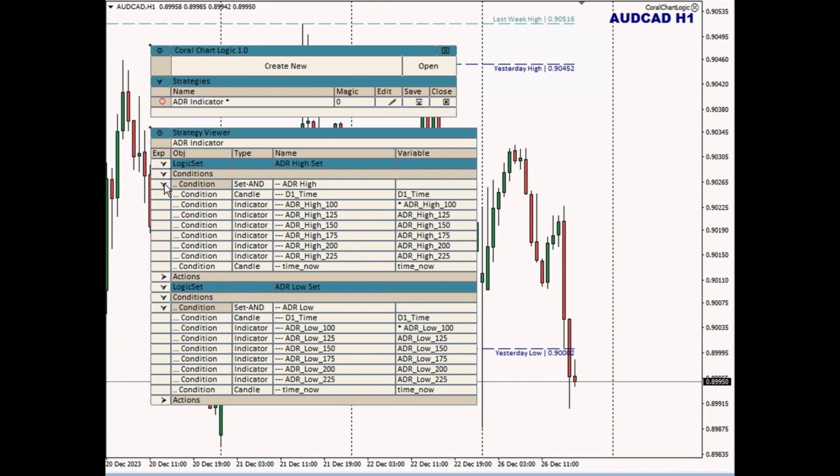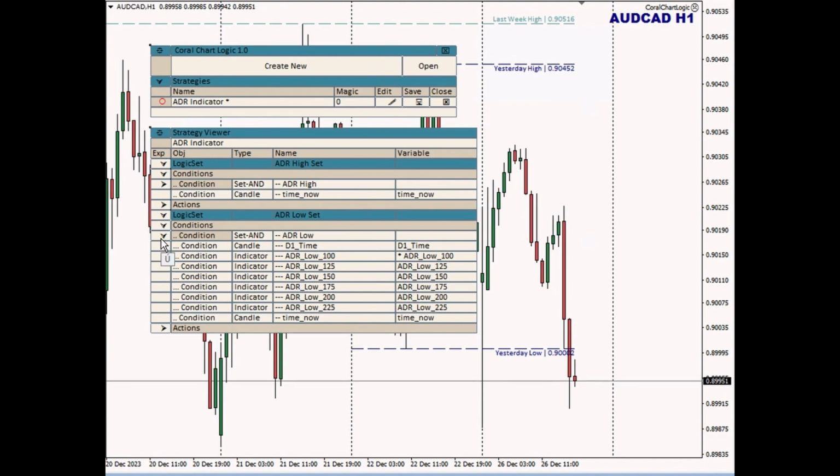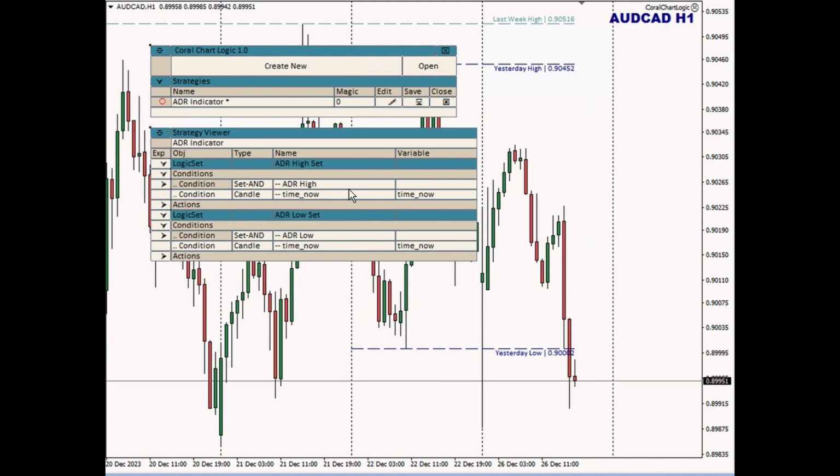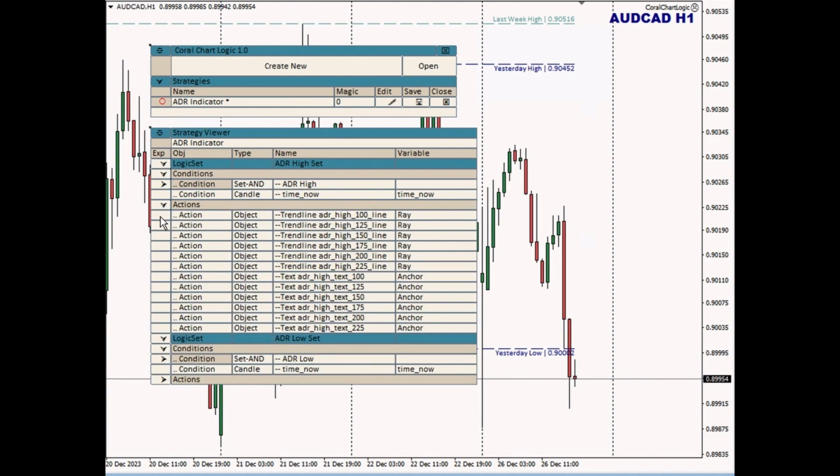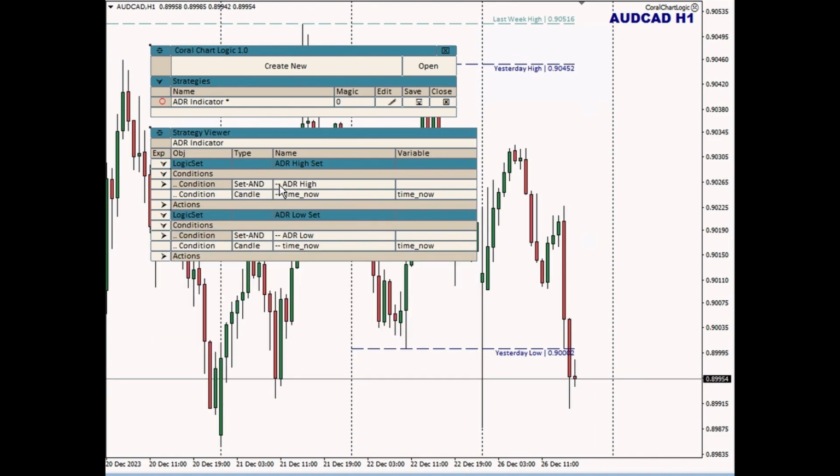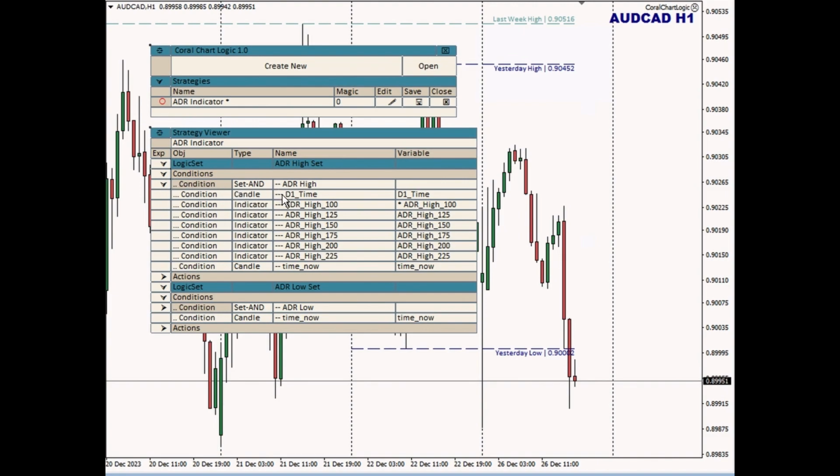In this view, I can change how things are expanded, so I can choose what I'm going to focus on. I have a section for every logic set, and then there's a row for every condition. There's a section for the actions, so I can see what actions are defined. There's a type of condition called a set condition that is a grouping of other conditions. There are different types of sets, so this is an AND set, and I can also expand those and see the details. These are recursive, so a set condition can contain other set conditions, which can contain other set conditions, and so on and so on.